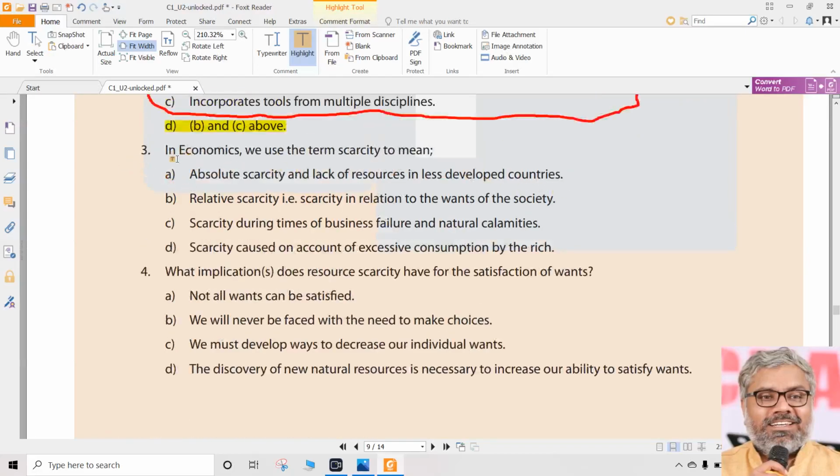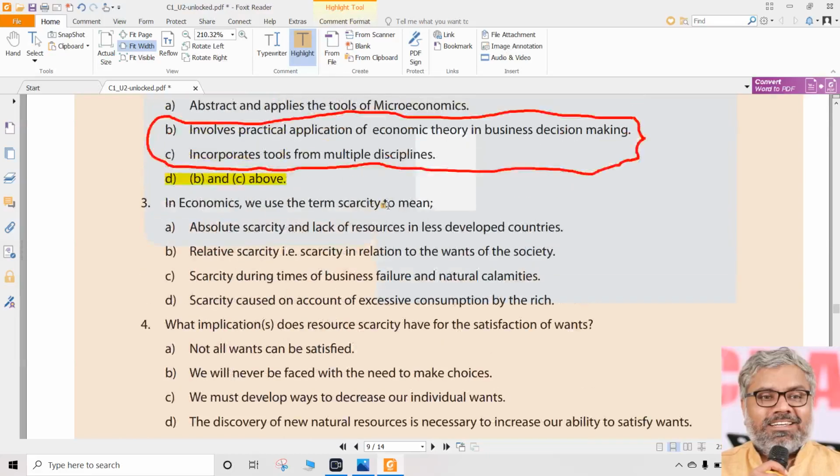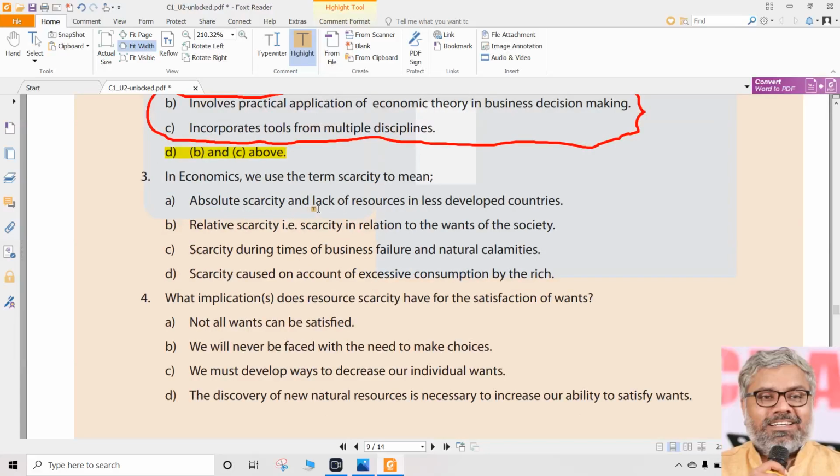Now let us look at question number 3. In economics, we use the term scarcity. What do you mean by scarcity? Option A says scarcity means absolute scarcity and lack of resources in less developed countries. Does economics say only less developed countries have scarcity and developed countries do not? Is it like that? Definitely not.